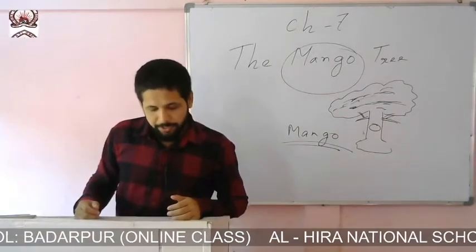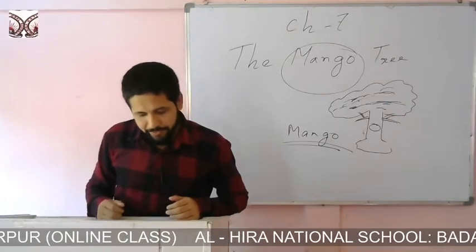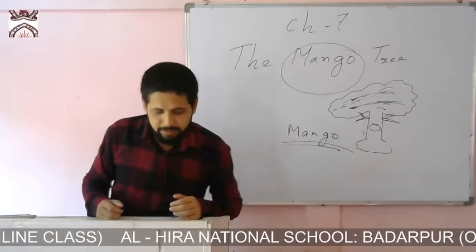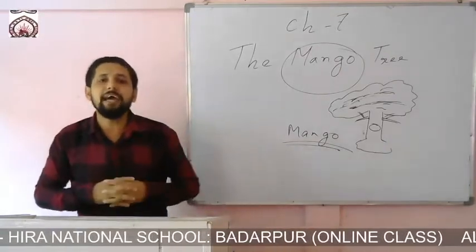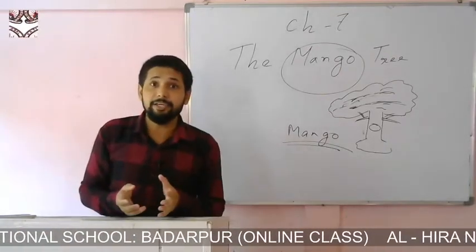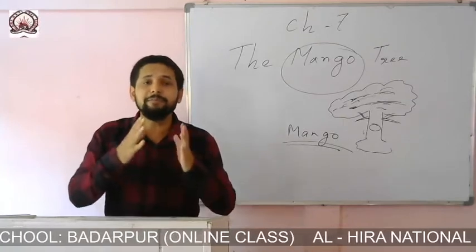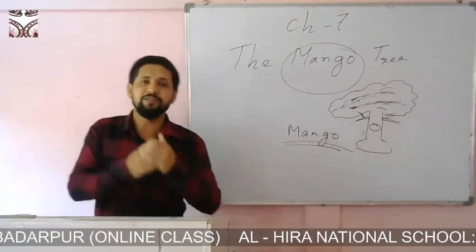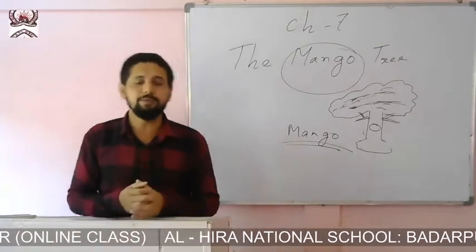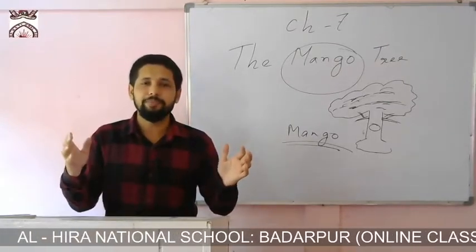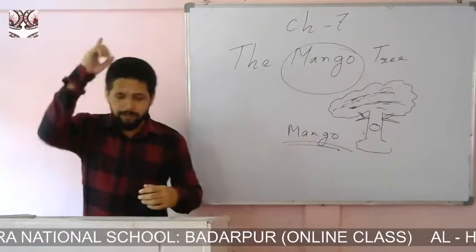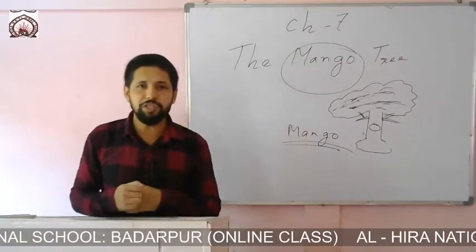The parrot could fly very high in the sky. It had very strong wings. Here we see that the parrot could fly very high up in the sky as his wings were what? Very strong. Here the word wings means feathers. His feathers were very strong. That is why he could fly everywhere. He could fly anywhere. Okay? He could fly very high in the sky. So this is how he was living.